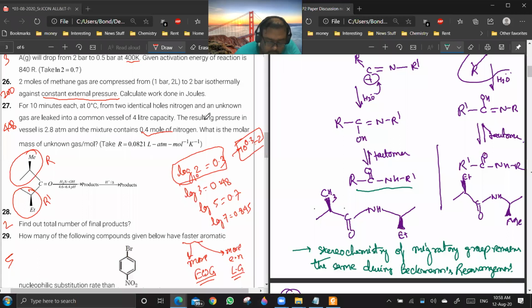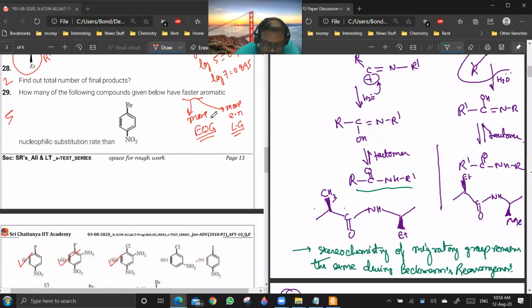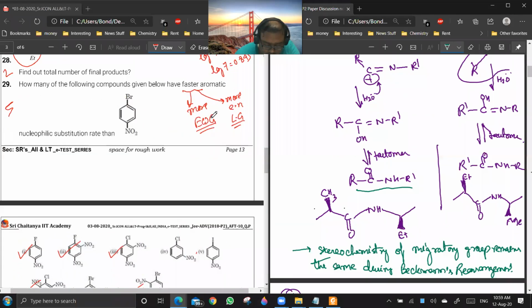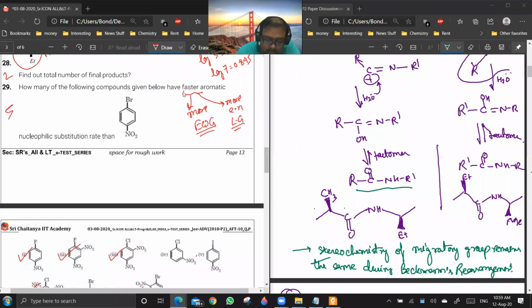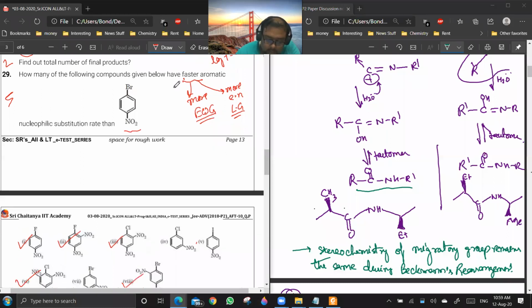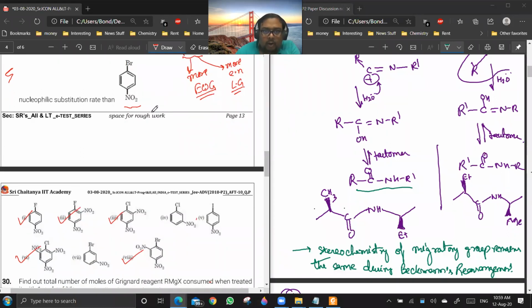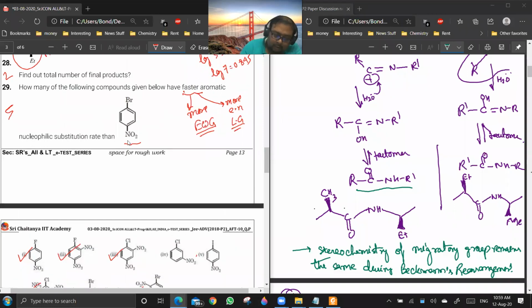Okay, so 27 is done, 28 is also done, 29. See, they are asking how many compounds will give faster nucleophilic aromatic substitution than this NO2-Br. So faster means that it could have more electron withdrawing groups, instead of one NO2, you have two NO2s or three NO2s, or some more. Any other electron withdrawing group will also do, like CN or CHO.